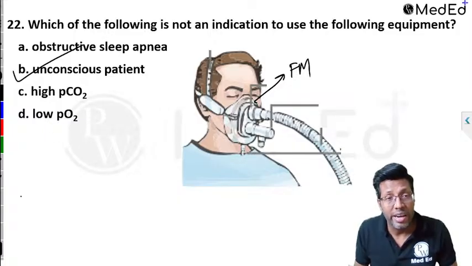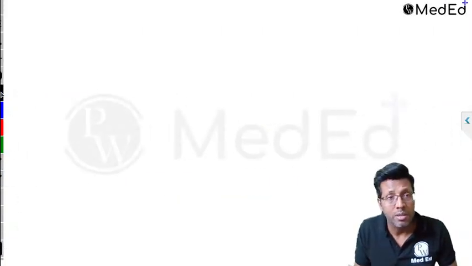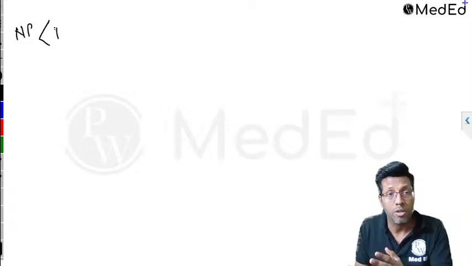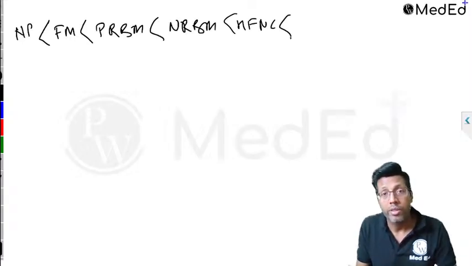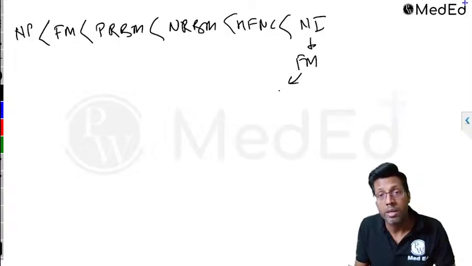So when you speak of the grading, if a patient comes in emergency, what is the grading of oxygen delivery devices? We can write like this: nasal prongs or nasal cannula. After that, the next one which we give is the simple face mask. Then you have a partial rebreathing mask. Then you have a non-rebreathing mask. After that, you get a high flow nasal cannula. Then is your non-invasive ventilation that is given by a face mask. And here you have two of them, CPAP and BiPAP.